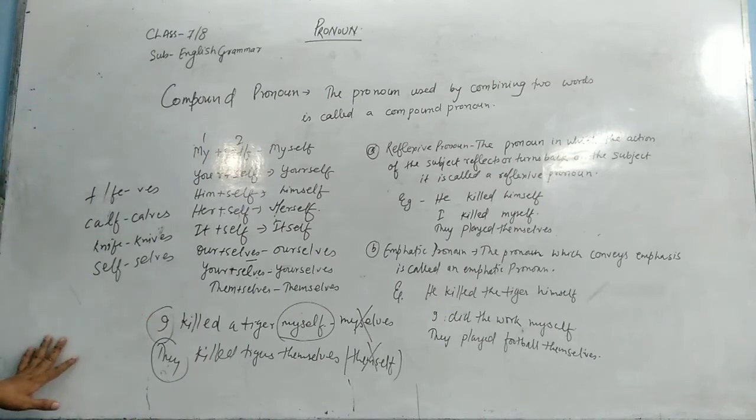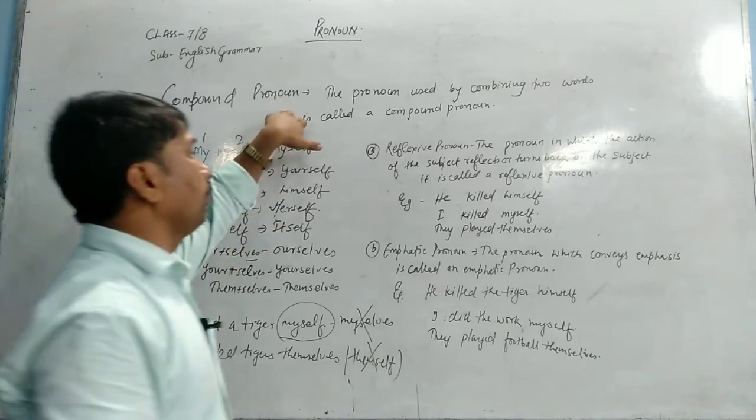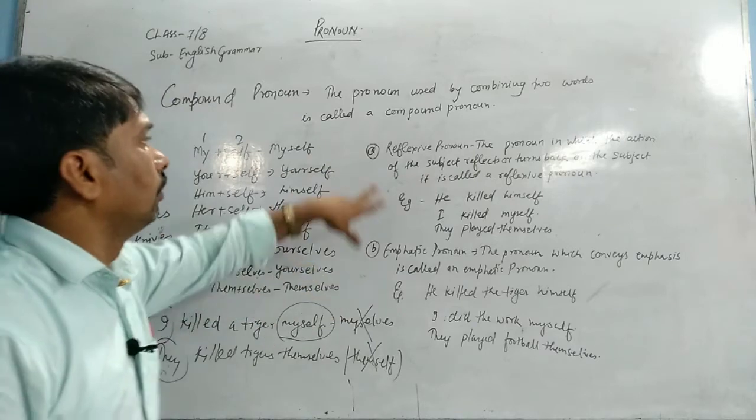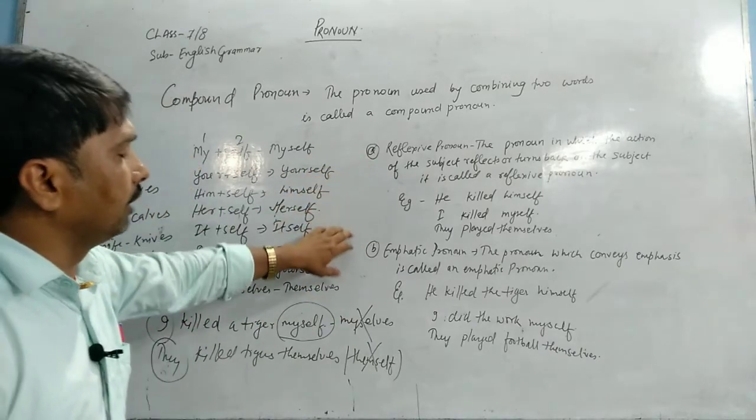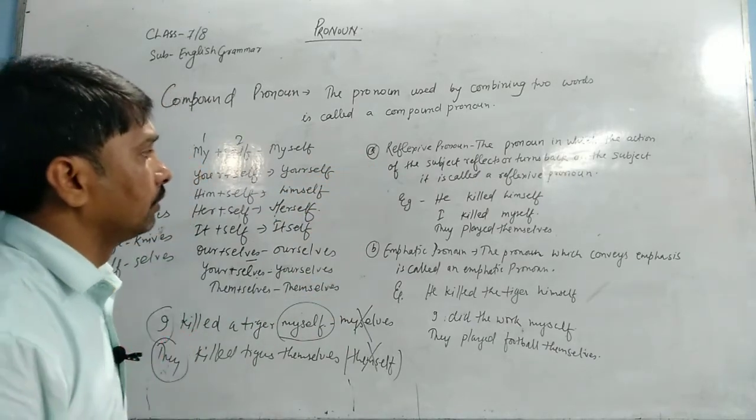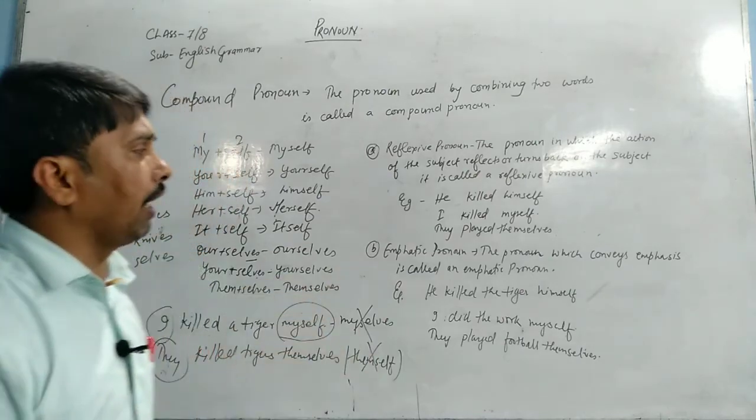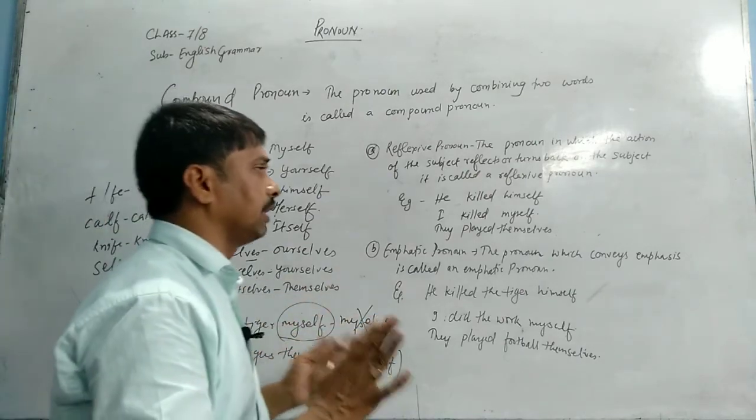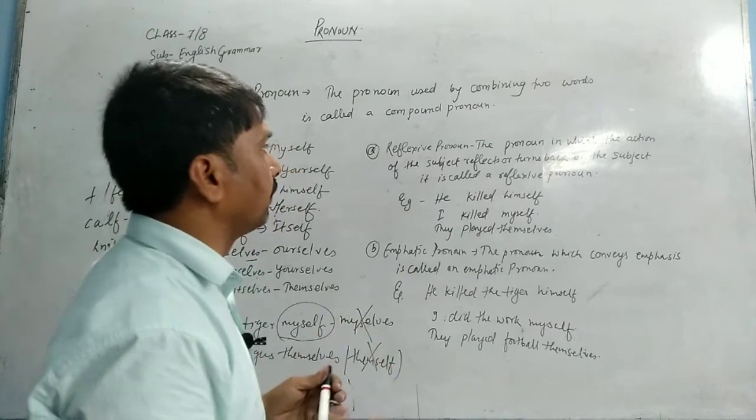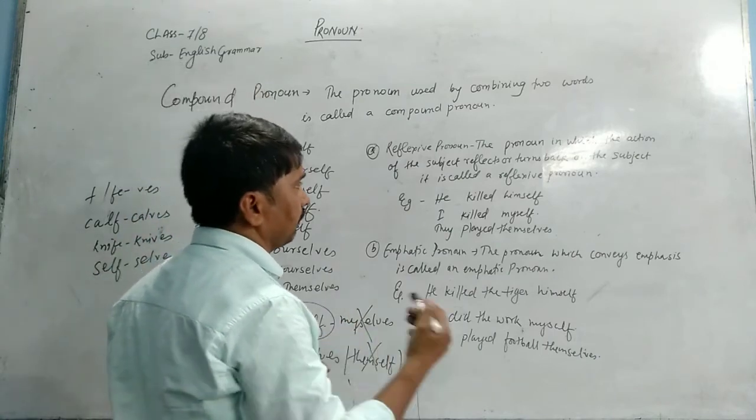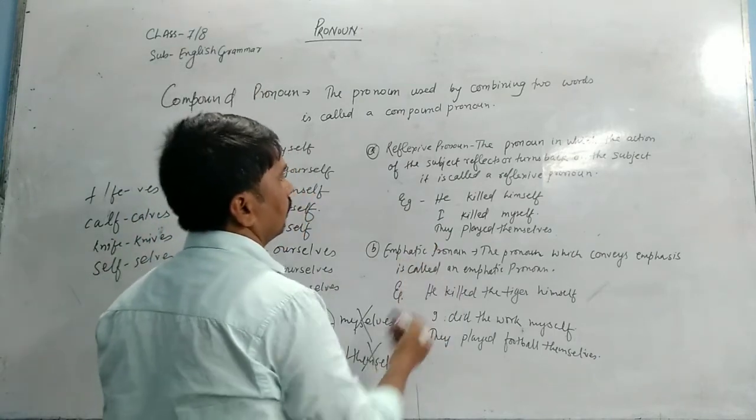Now we'll see that compound pronoun has also got two kinds. First of all, reflexive pronoun and then emphatic pronoun. There's a slight difference between reflexive and emphatic. Both have got the same examples, but there's a slight difference. How is it different from emphatic pronoun? Now we'll go through it.